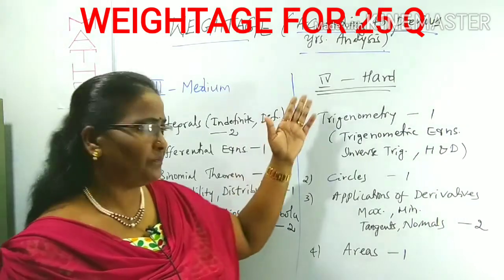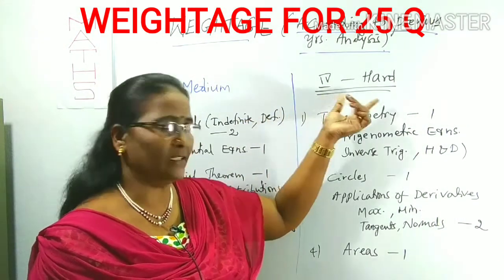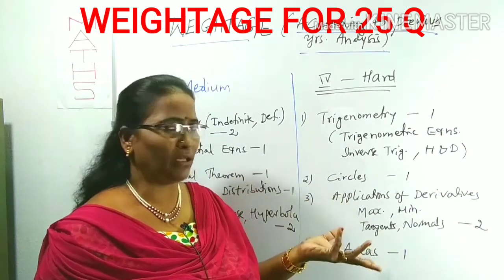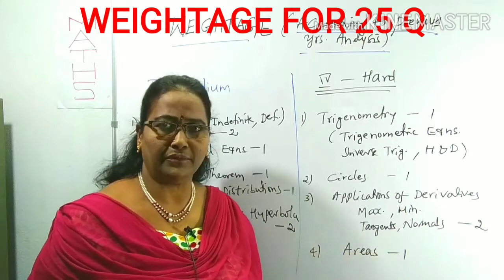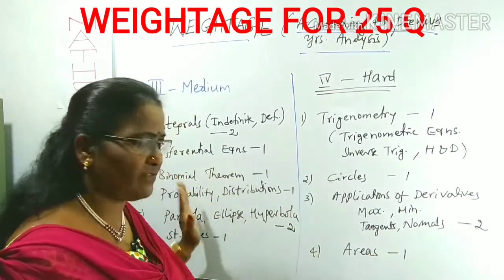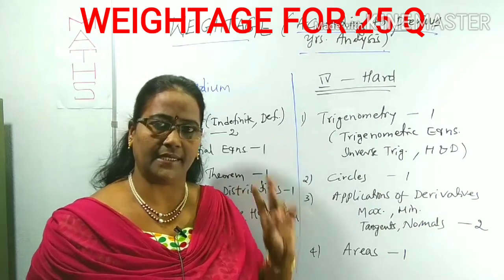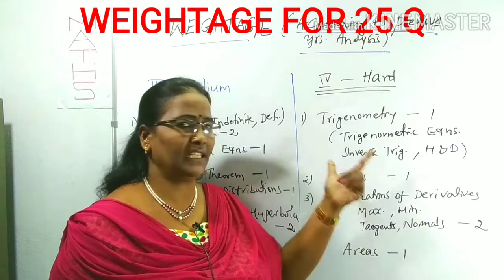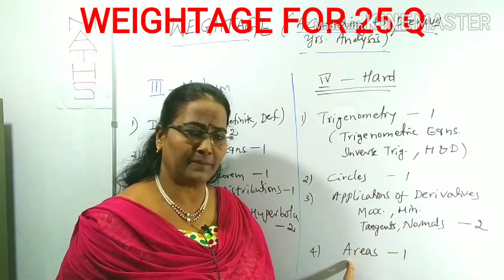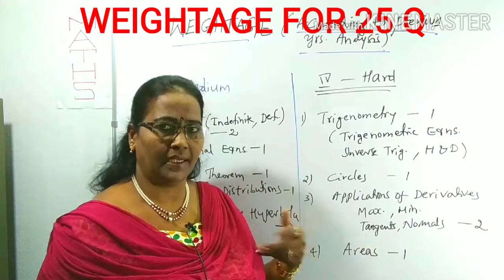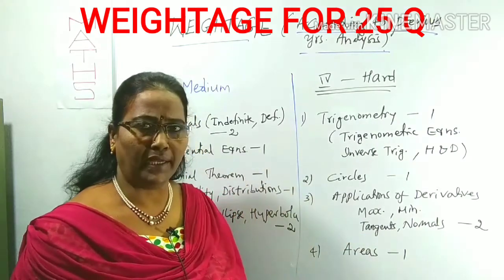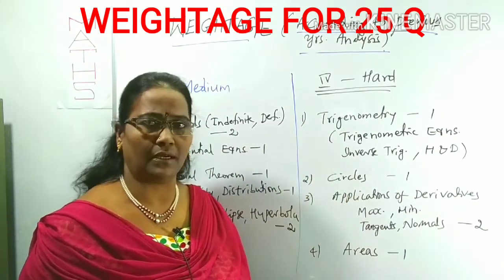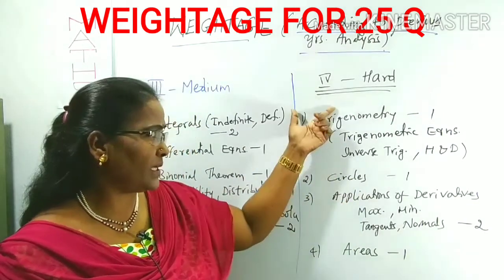Now come to the fourth part, hard. Means what, you have to spend too much time for this, but you can get maybe one question, two questions. Even one, two questions are important, but first of all you can finish the first three parts, very easy and medium, then only you can move to the fourth one. If you feel that some topics are easy for you, you can proceed with them. That is up to you only. Just according to my experience, my knowledge, and from the student point of view also, I have taken 4 parts. Clear?